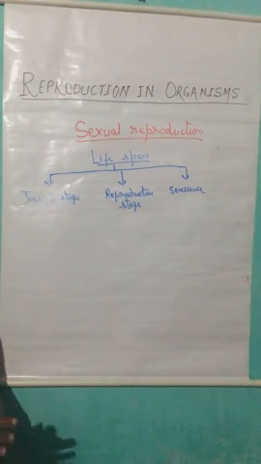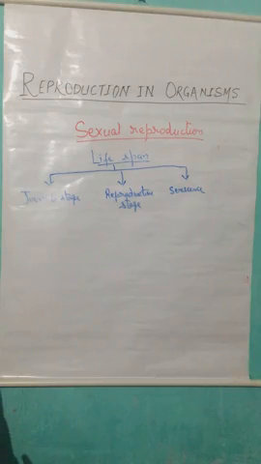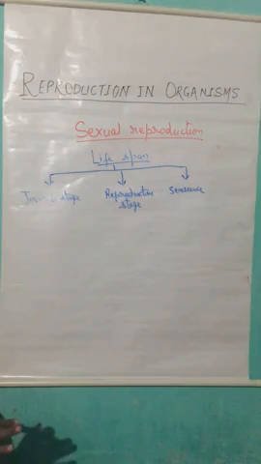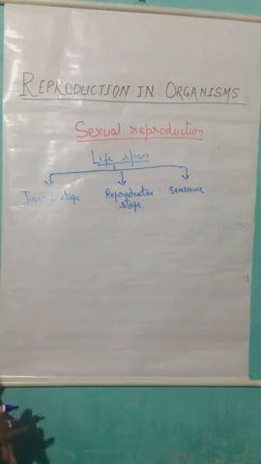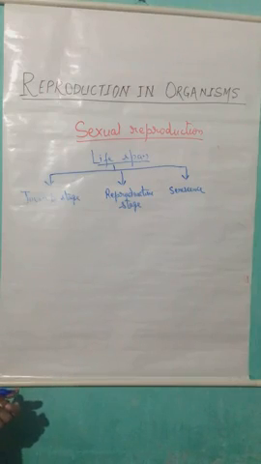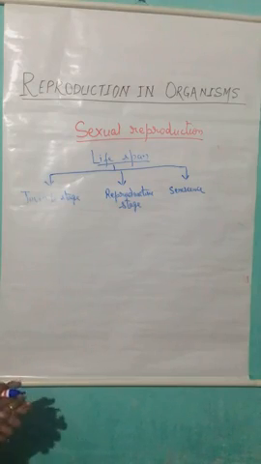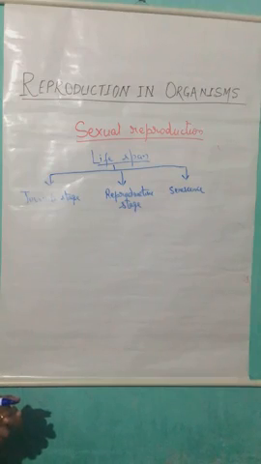Now, when an organism has taken birth, after that there is physical growth, and after some time we have seen that the organism becomes mature and is capable of reproducing. So on the basis of this, how can we divide all these parts? Juvenile stage is the period from the birth to the duration when any organism attains sexual maturity.